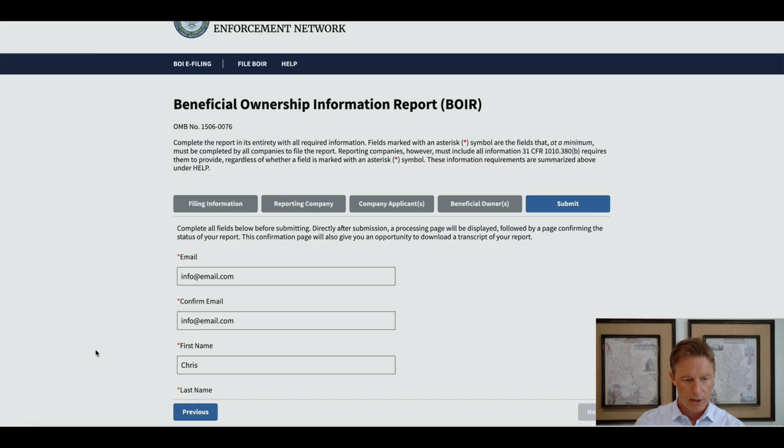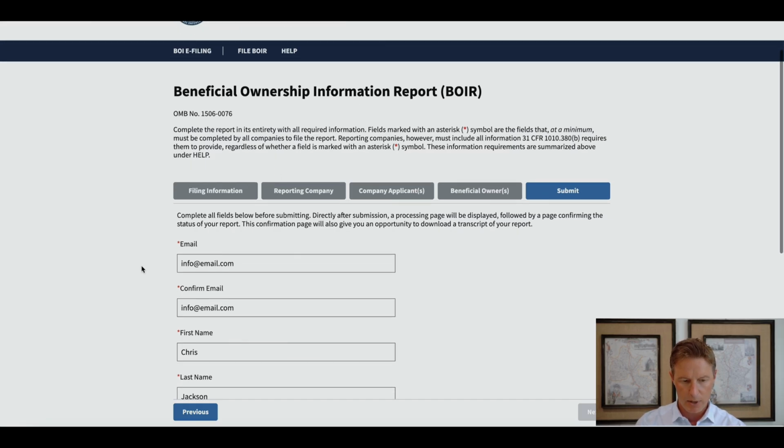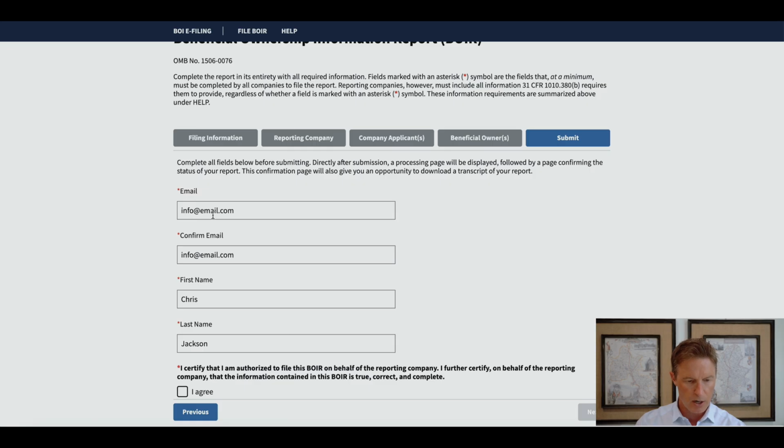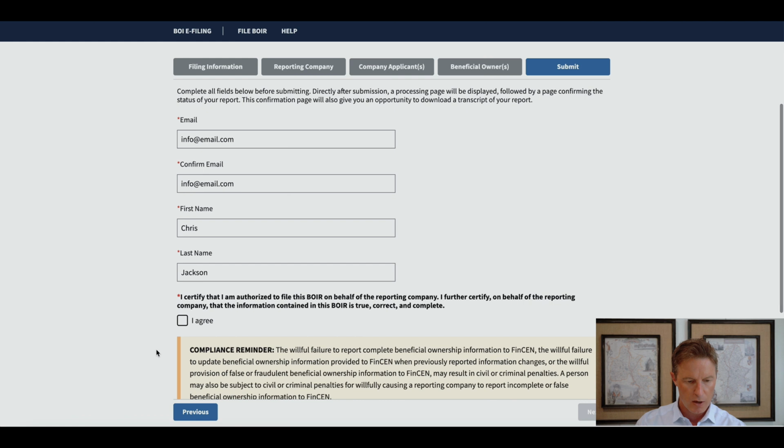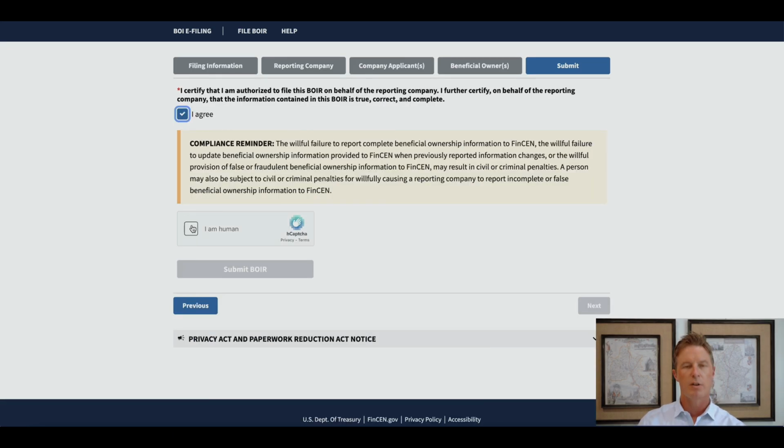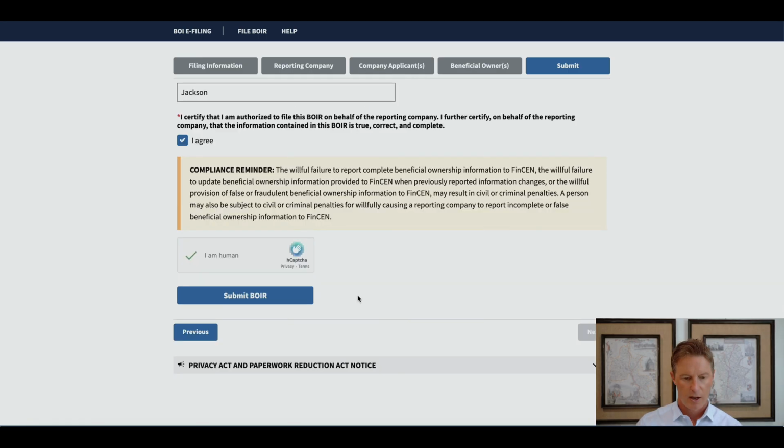All right, so we are at the last page, the beneficial ownership information report submission page, and you put in your email and confirm your email, your first name, your last name. You want to agree and certify that you're authorized to file this report on behalf of the company and that everything contained in this report is true and correct. You confirm down here that you are in fact a human being. And then once you select Submit BOIR, you will get a transcript of all the information you just submitted.